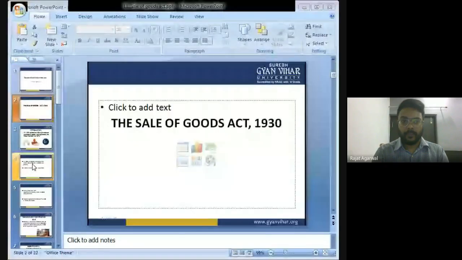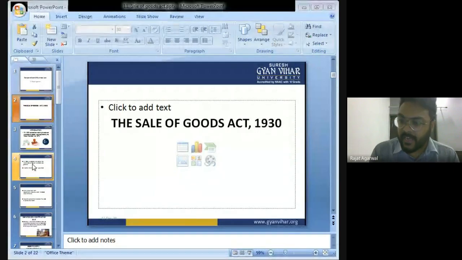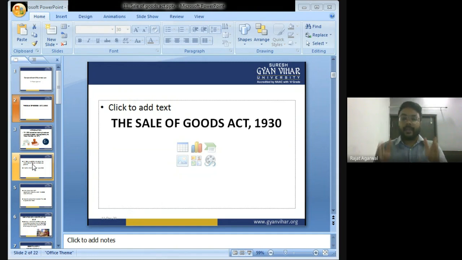Today we are going to start a new topic, that is contract of sale, the Sales of Goods Act 1930. So sir, what is this 1930? As I already told you, 1930 is the year. The Sales of Goods Act came into force in the year 1930. What is the Sales of Goods Act?